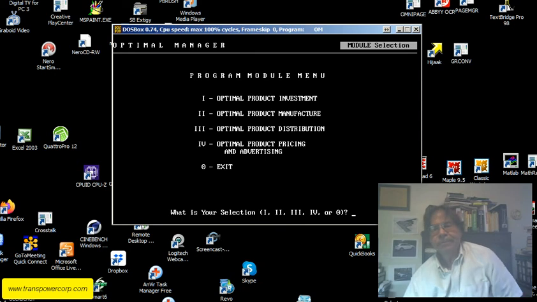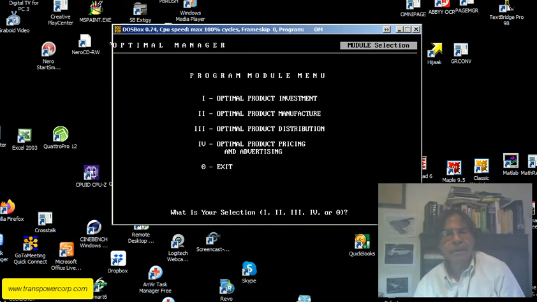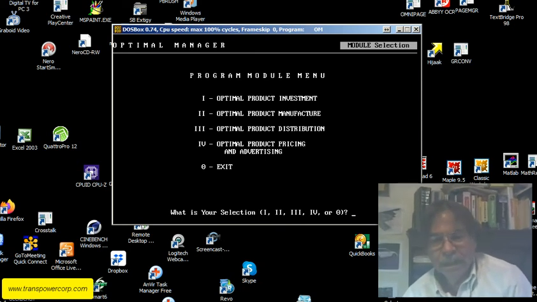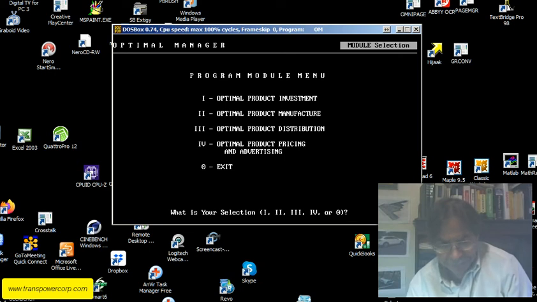Okay, well, that was pretty comprehensive for inventory. Next week we'll do the probabilistic type of ordering system. But you can see, not only do we have 47 program units, but many of the program units also have sub-program units. So this is a very comprehensive operations research and decision support and management science software program.